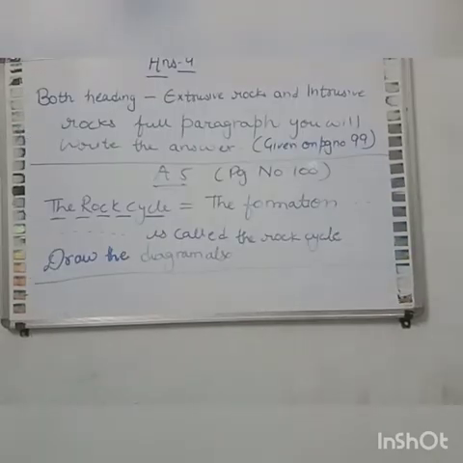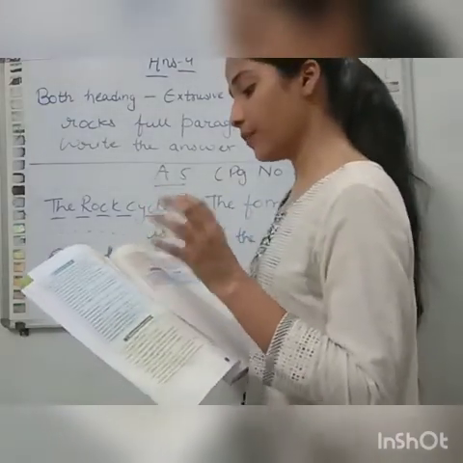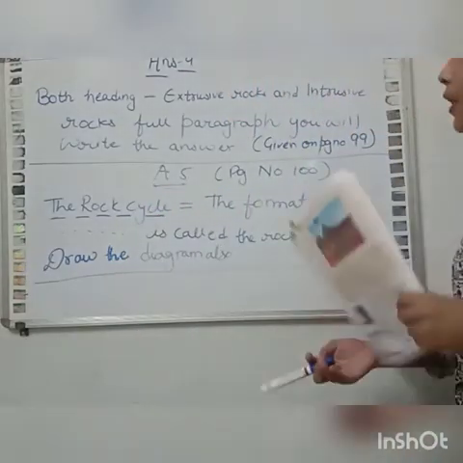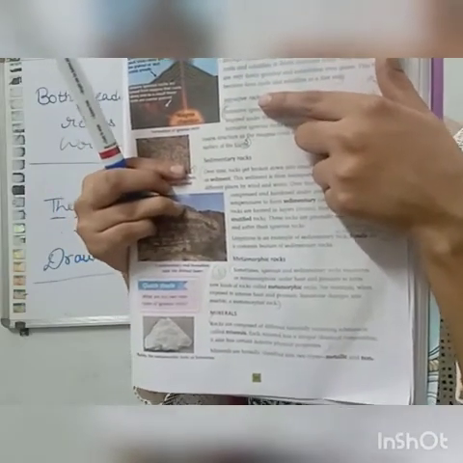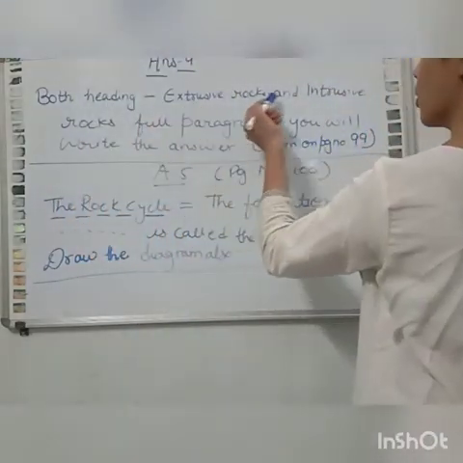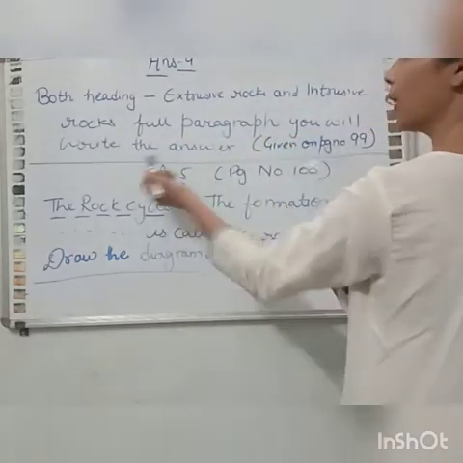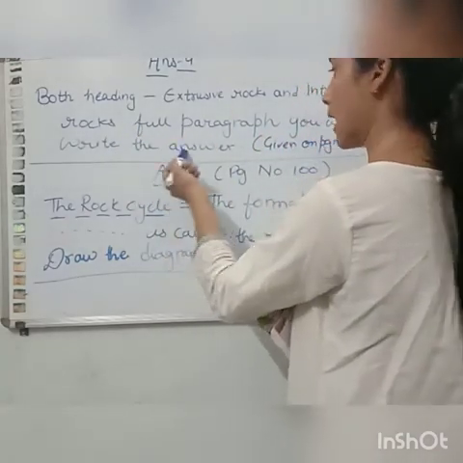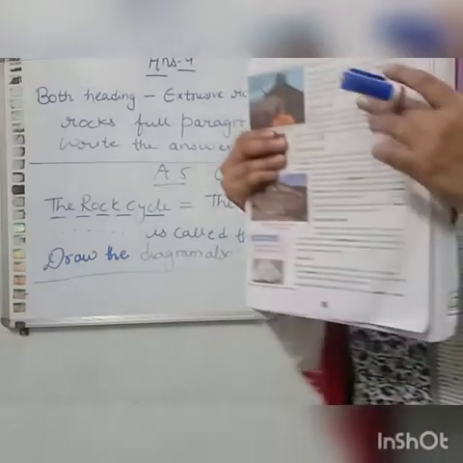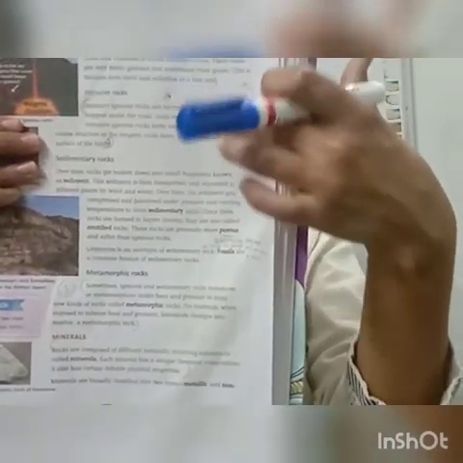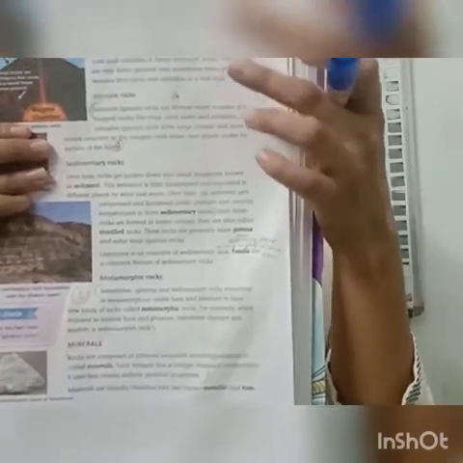Now question number 4 is, how are the extrusive and intrusive rocks formed? Give an example of each. This answer is given on page number 99. You will write both the paragraphs, about the extrusive rocks and about the intrusive rocks. Both headings, extrusive rocks and intrusive rocks, with the full paragraph you will write in your notebook as given on page number 99. Mark this answer. You will write these two paragraphs for answer number 4.